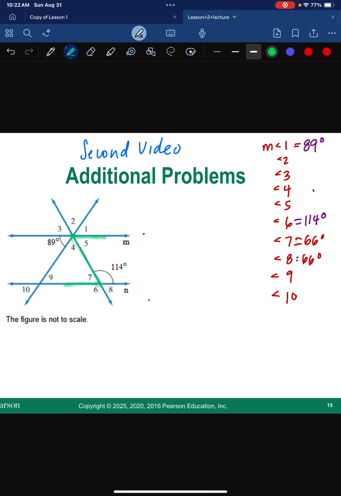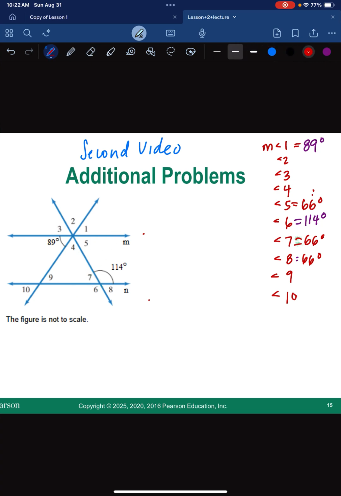If you made a Z out of it, of course this is a backwards Z, but alternate interior angles are equal. So that means angle 5 and angle 7 are equal. So 5 and 7 are equal. That means that angle 5 is 66 degrees. And that's again because they make this little shape and they're both interior. Okay, so that's our next little group.